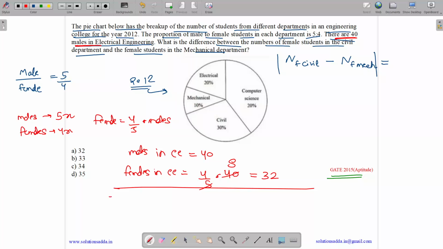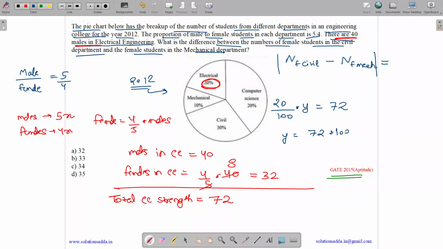So total strength of electrical, total double E strength, is equal to male plus female, which is 72. Now see, this electrical comprises 20% of the total strength. So if the total strength is, let us suppose Y, then 20% of Y is 72. And what is the value of Y? Y equals 72 into 100 by 20, which equals 72 into 5, which is 360. So we have a total of 360 students in the entire college.